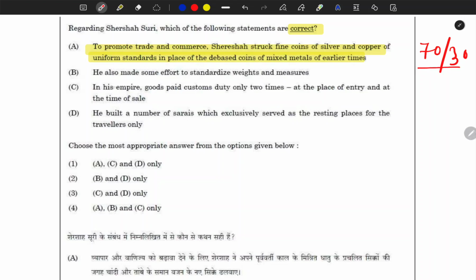70% it might be true and 30% it might be wrong, but depending on the options you have. Okay, so again read the second statement. He also made some effort to standardize weights and measures. I'm thinking that you don't know anything about it. Next, in his empire, goods paid customs duty only 2 times. Focus on this term, only. At the place of entry and at the place of sale. Means, was it a kind of GST? So whenever you see a very imposing statement like this, it might be incorrect.